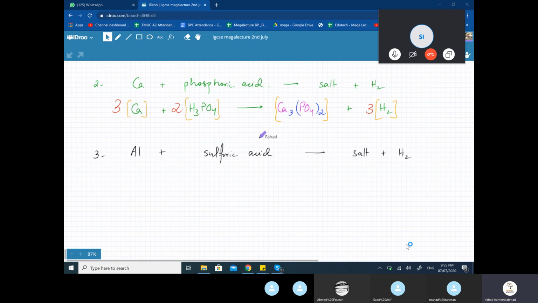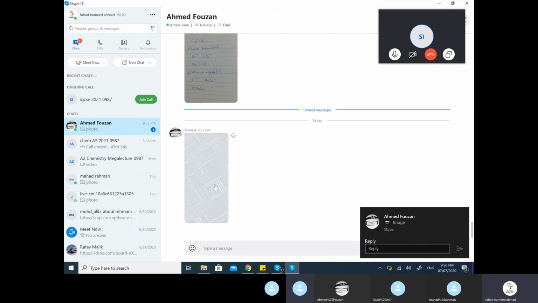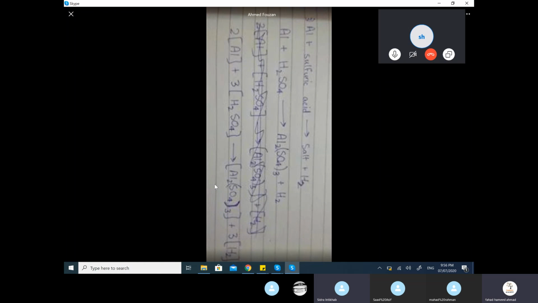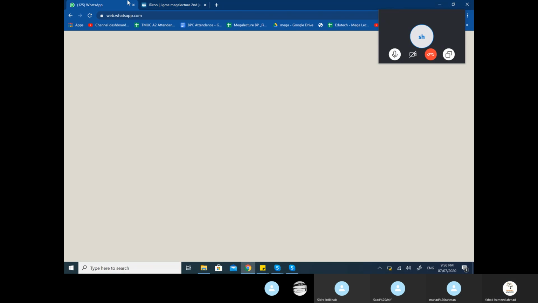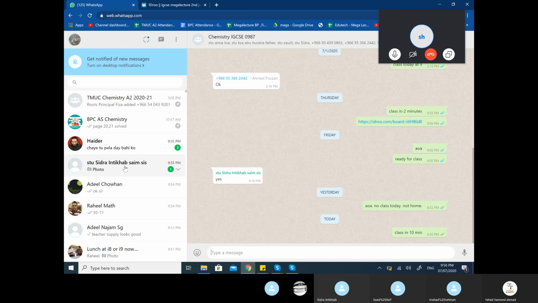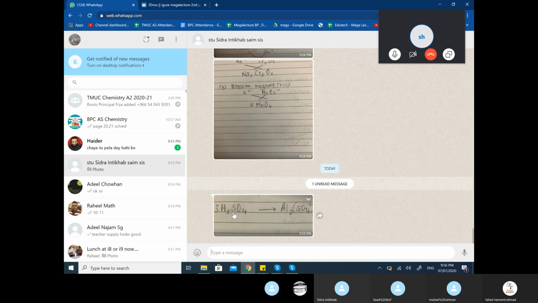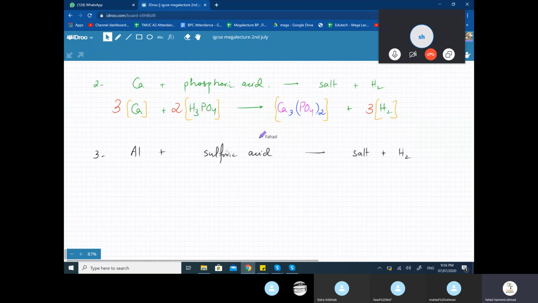Okay. Other than Ahmed, did somebody else send it? Yes, I sent it. Just 1 second. Okay, Ahmed is absolutely right. Just 1 second. Okay Siddharth, that's fine. Except that you don't write charges, okay? Just don't write the charge.